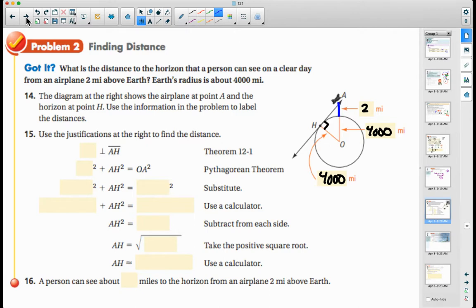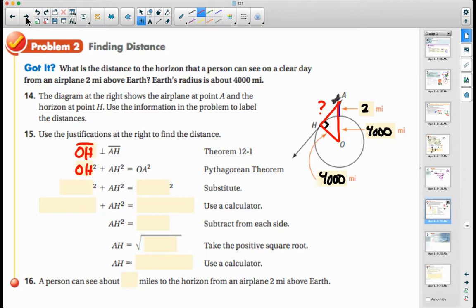So what I want to do is I want to know the distance to the horizon that I can find. So I want to find the length of AH. So in this triangle, I'm looking for that side right there. Well, it's a right triangle. I know two of the three sides, so I can use the Pythagorean theorem. So let's fill in. What do we know? We know that OH is perpendicular to AH, right? So if I use the Pythagorean theorem, I'm going to have OH squared plus AH squared is equal to OA squared, okay? So that's the Pythagorean theorem.